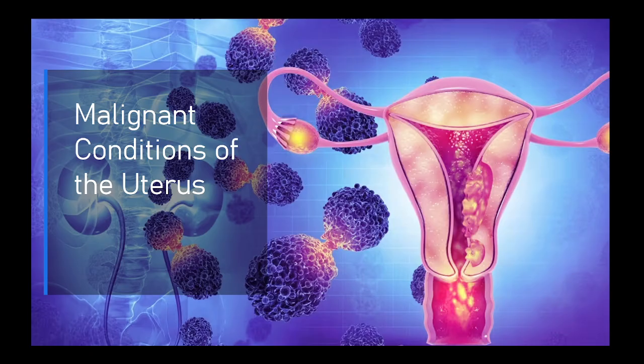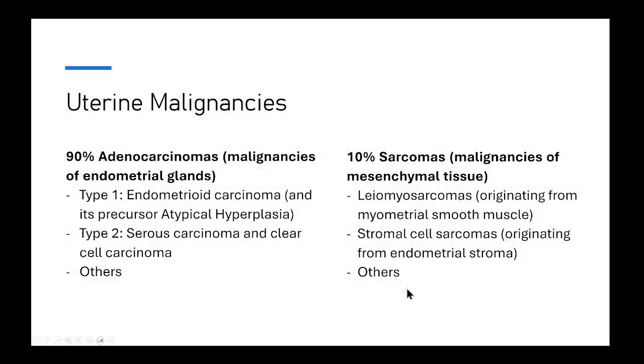the second section of this lecture about diseases of the uterus. So we will now talk about malignant conditions of the uterus. 90% of uterine malignancies are composed of adenocarcinomas. Remember from our lecture on neoplasia, adeno means gland and carcinoma means malignant epithelial tumors. So these are malignancies of the endometrial glands.